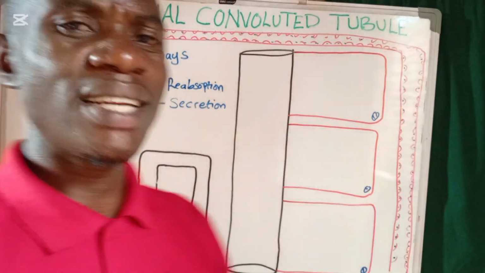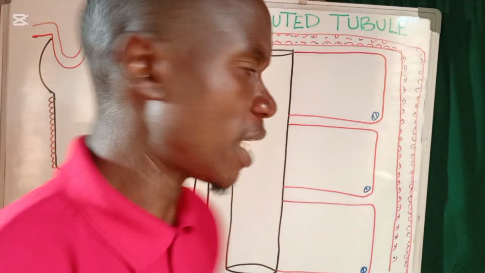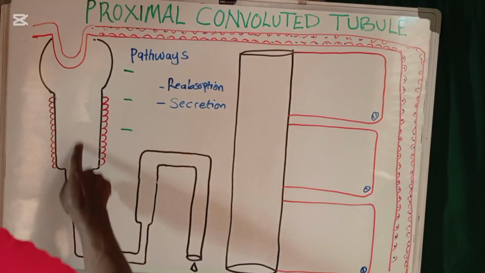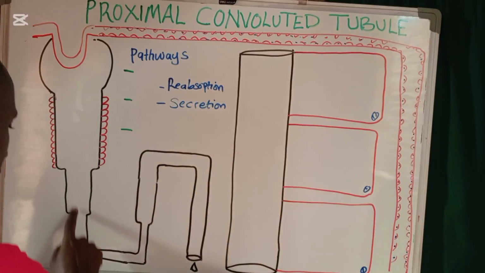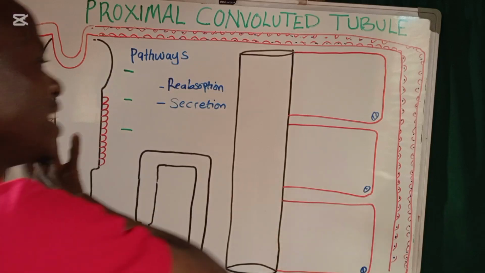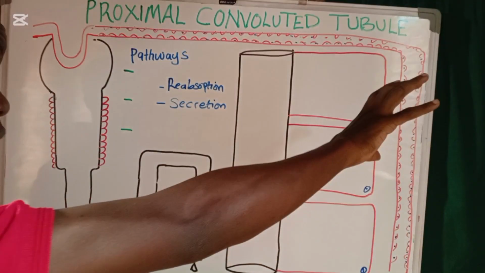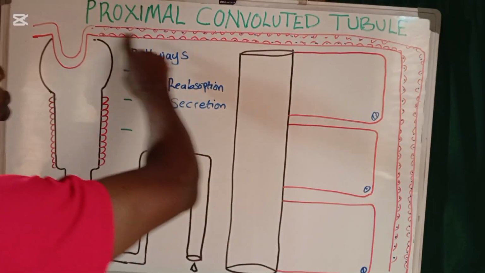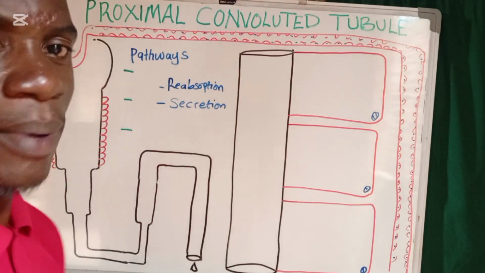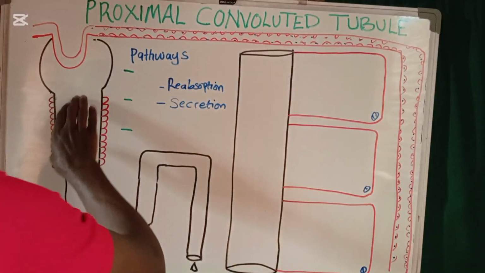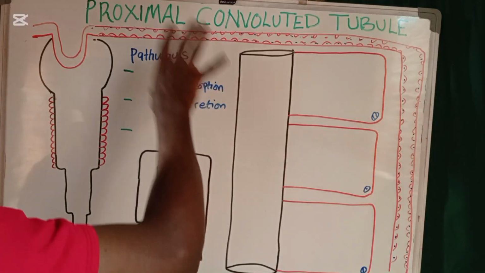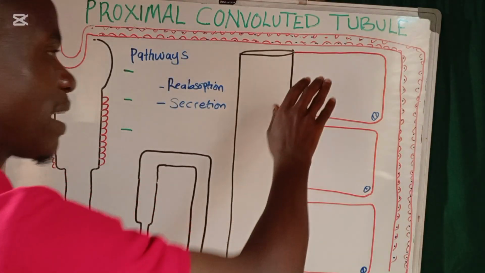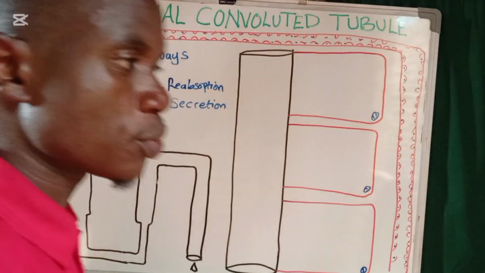But we first need to understand what these two terms mean. Any substance that moves from the proximal convoluted tubule, or any of these tubules, into the nearby blood vessels, such as the peritubular capillaries, or into the medullary interstitium, so long as it is moving away from the tubule, is what we call reabsorption.